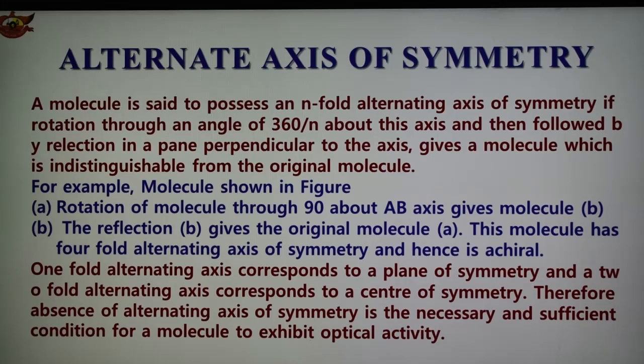We can consider the example of C2H5CH3CH, and rotation of the molecule through 90 degrees about an axis passing through the center of the ring, perpendicular to the plane, gives a different structure.